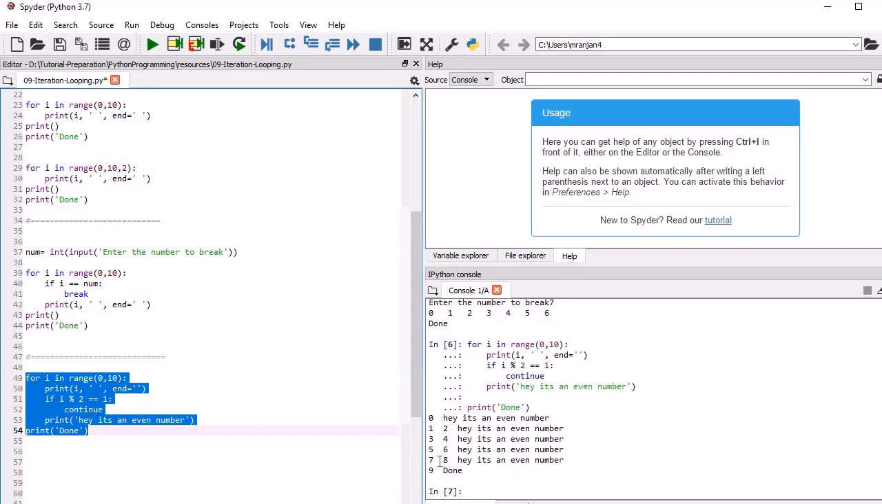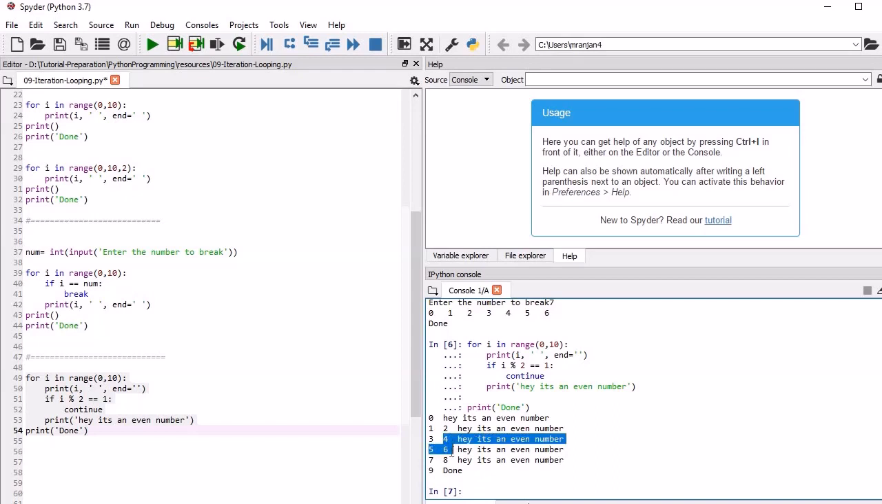See here, this ran till 10 and it has checked whether the number is an even number. It is giving the correct output. 2 is an even number, 4 is an even number, 6 is an even number, 8 is an even number. And at the end of the loop it is printing done. See here, the moment it finds an odd number, it continues, it moves further. So this is one example of continue. You should remember how to use it.